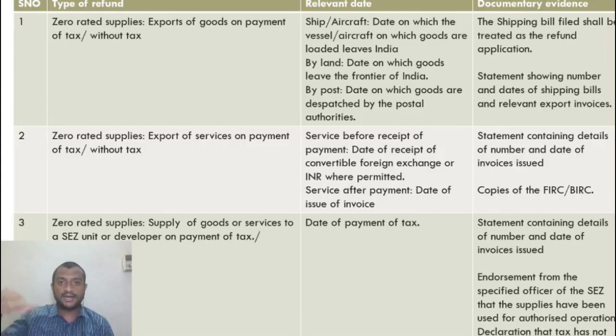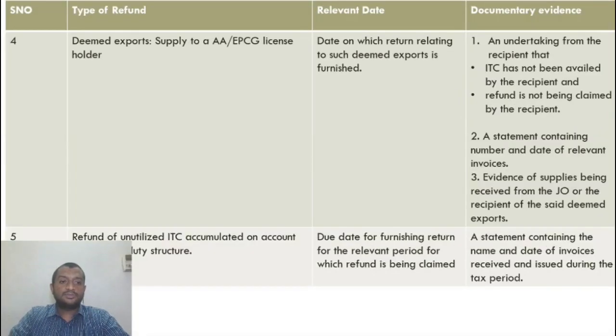The amount has not been collected. So for a SEZ unit supply, what are the three evidences? One, statement showing invoices and date of invoice. Second, an endorsement from the specified officer that the goods or services are being used for authorized operations. Three, a declaration that the amount of tax has not been collected from the SEZ unit or developer. Three things need to be attached. Due date of payment of tax is the date that should be considered for calculating 2 years from the relevant date. All right. Now let us move forward.